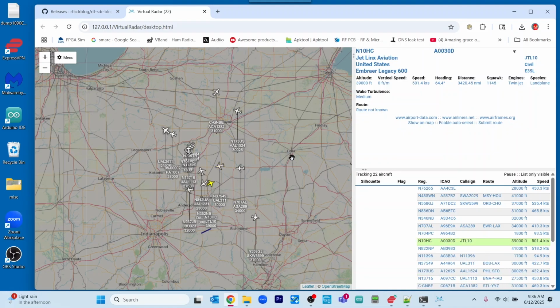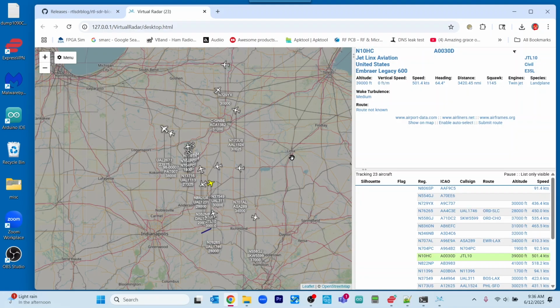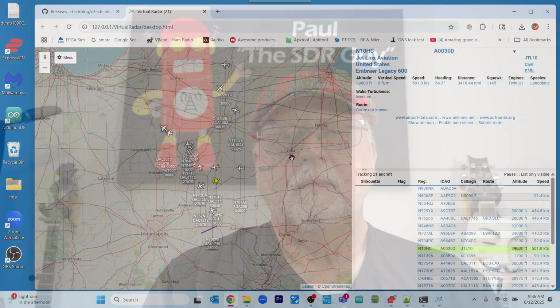So here you have it. This is the virtual radar server. It's dump1090, and we're receiving ADS-B data from aircraft, and we're plotting the information on a virtual radar.